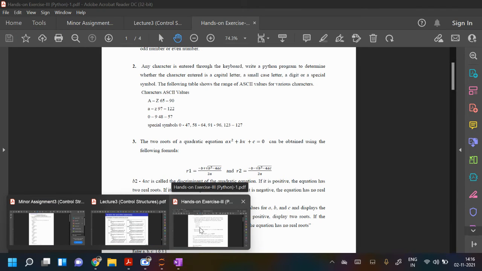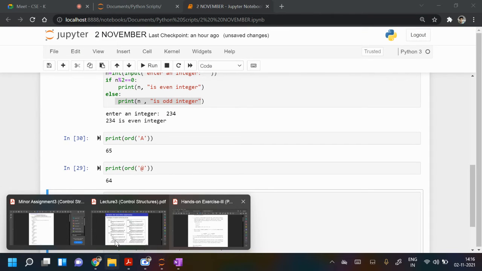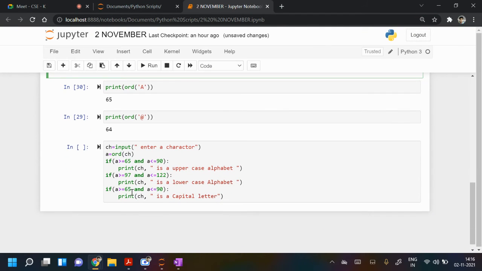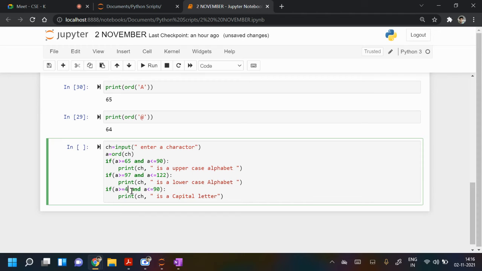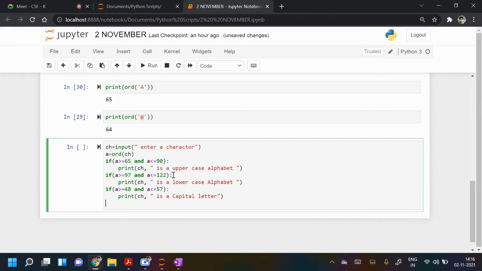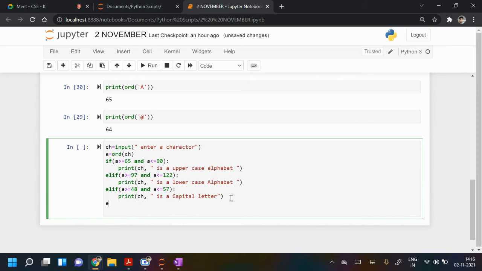48 to 57, it's a digit. So this will also work, I'm using if thrice, it will also work. Otherwise, we have elif, and then we have else.